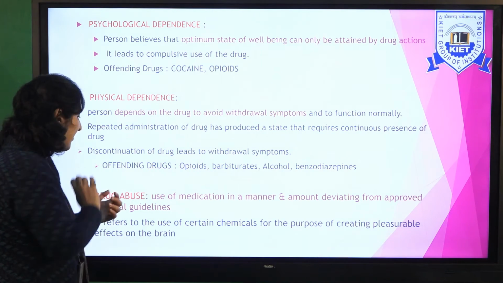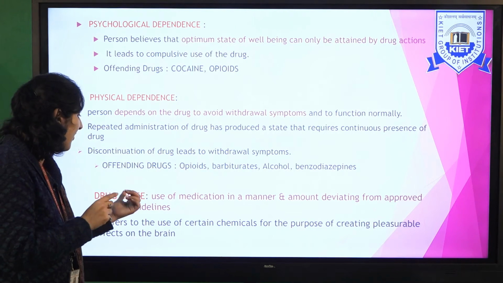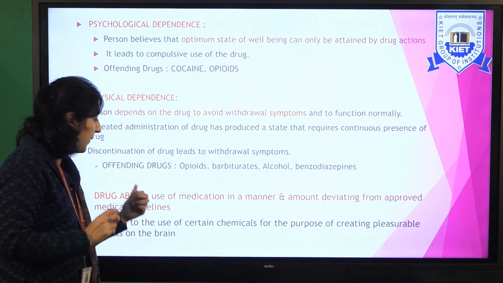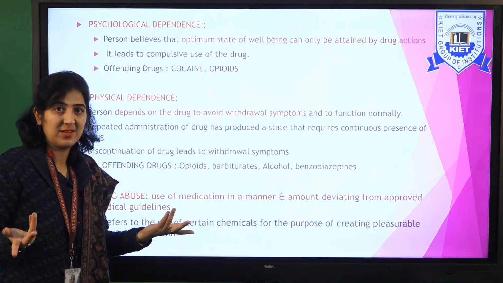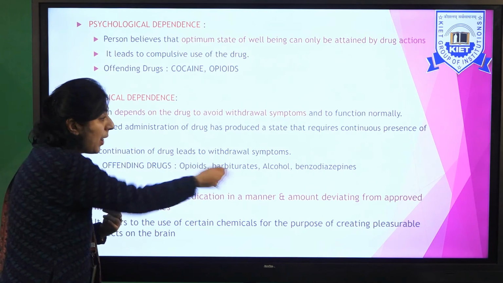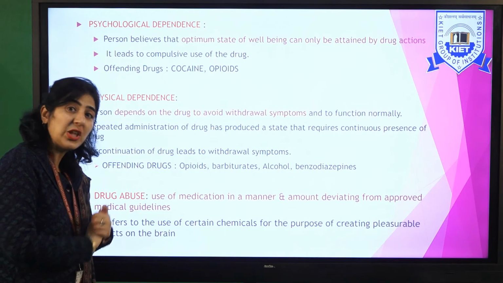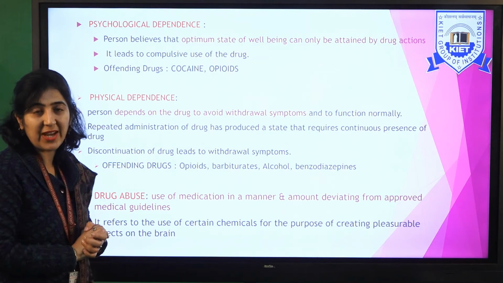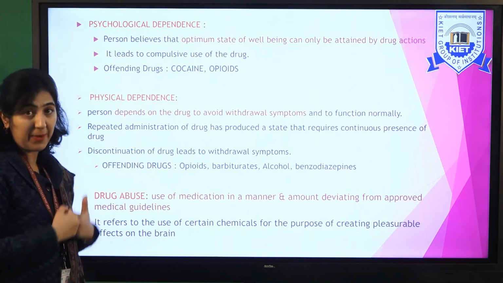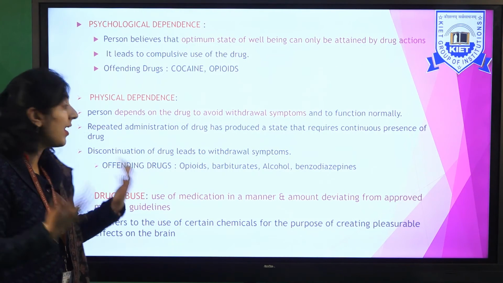So next one is drug abuse. So how can we differentiate between psychological, physical and drug abuse? Drug abuse means wrong use of the drug. In simple words, you are using a medication in a manner and amount deviating from approved medical guidelines. It refers to the use of certain chemicals for the purpose of creating pleasurable effects on the brain. When you get pleasure, you try to use the drug again and again. That is drug abuse.